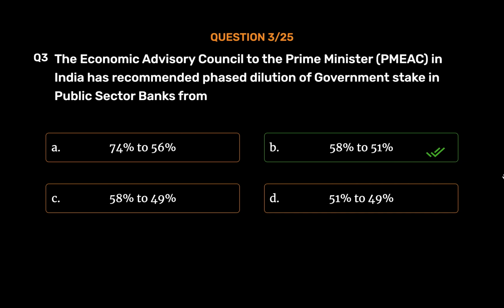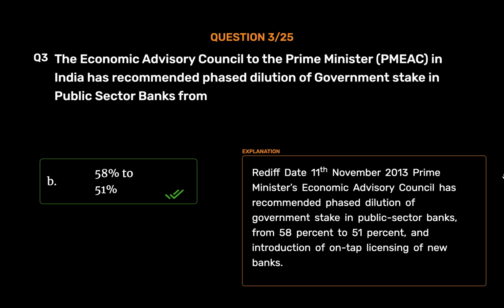58% to 51%. Rediff, dated 11th of November 2013. Prime Minister's Economic Advisory Council has recommended phased dilution of government stake in public sector banks from 58% to 51%, and introduction of on-tap licensing of new banks.